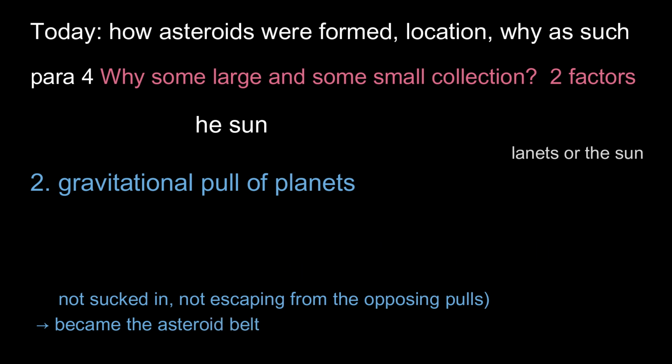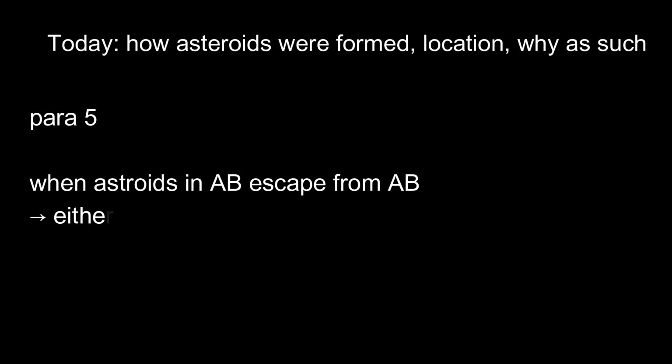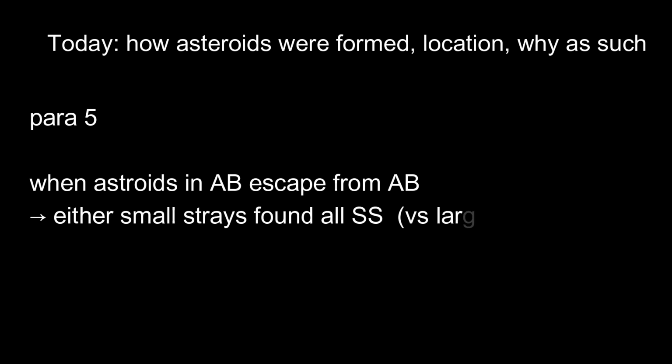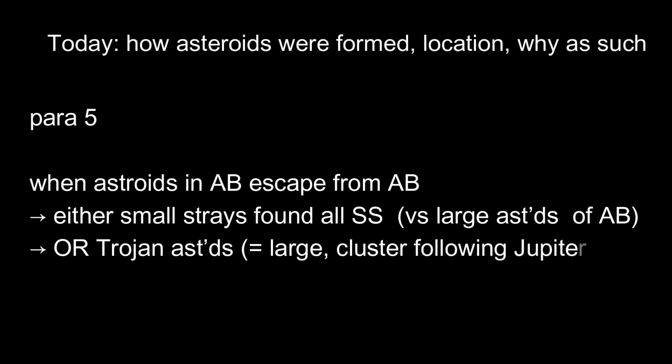Now, it's possible for asteroids to escape from this belt, and they do from time to time. These strays can be found throughout most of the solar system, but they tend to be small. Practically all of our solar system's large asteroids are either found within the main asteroid belt or are considered Trojan asteroids, meaning asteroids that form a cluster and follow Jupiter in its orbit.